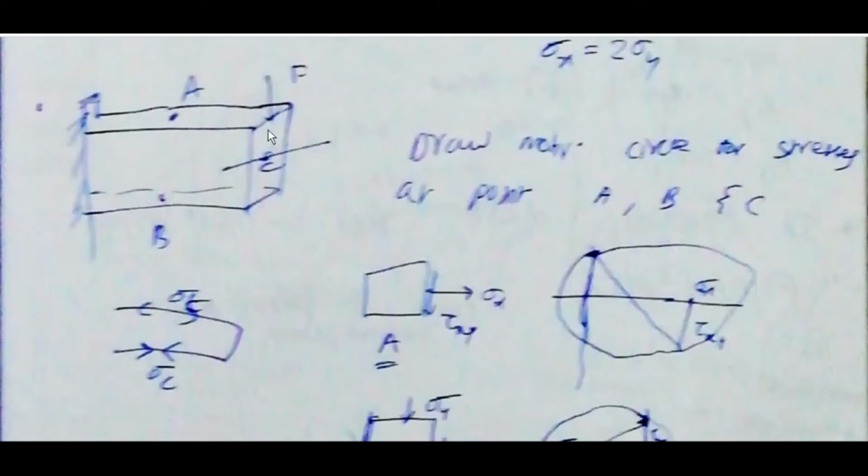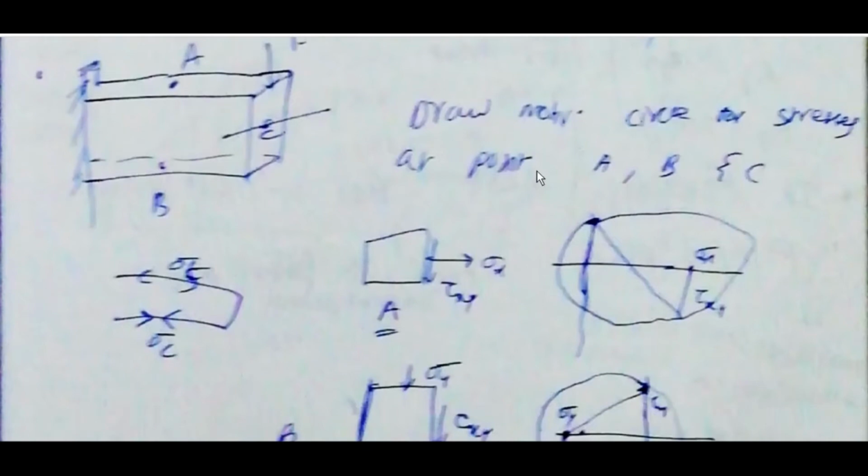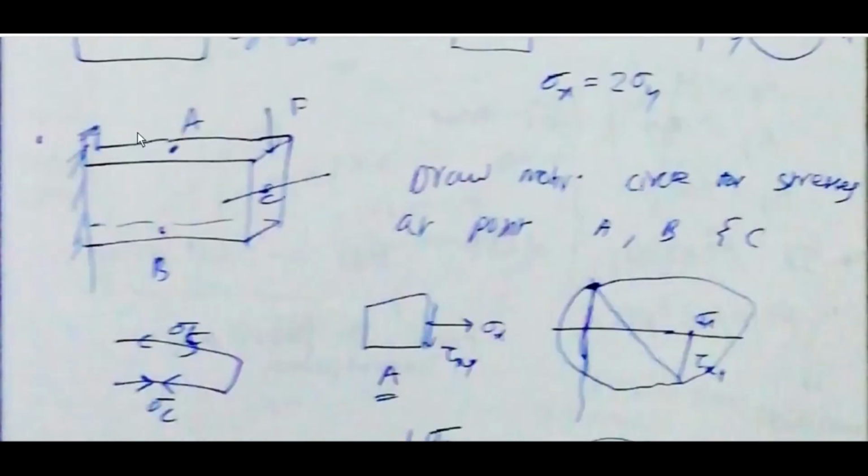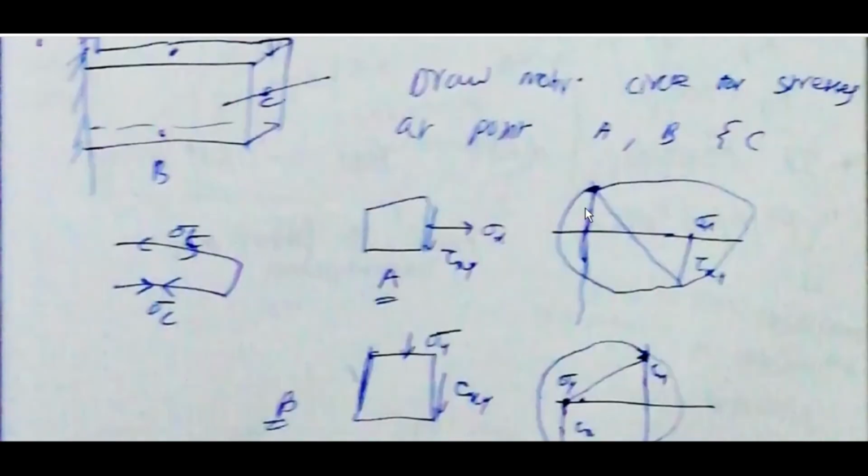If F is applied like this, we can draw Mohr's circle for stresses at points A, B, and C. Here A experiences tensile stress, sigma x, and tau xy also. So sigma x, tau xy will be like this. So the circle we can draw with those 2 points.